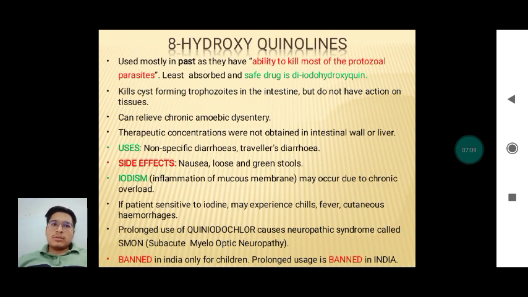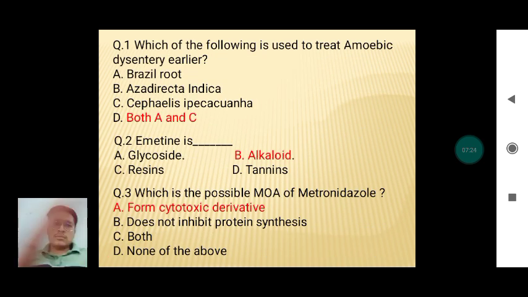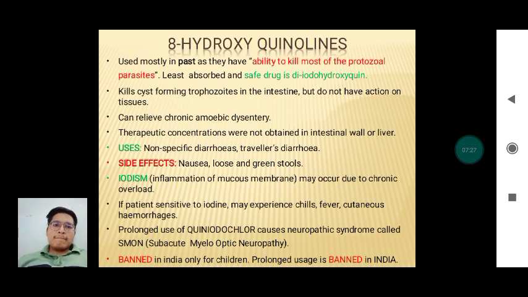8-hydroxyquinolones are usually used mostly in the gut. They have the ability to kill mostly protozoal parasites. The least absorbed and safe drug is diiodohydroxyquin. Uses: non-specific diarrhea, traveler's diarrhea. Side effects: nausea, loose and green stools. Iodism refers to inflammation of mucous membrane due to chronic overload. These 8-hydroxyquinolones are banned in India for children, and prolonged use is also banned.